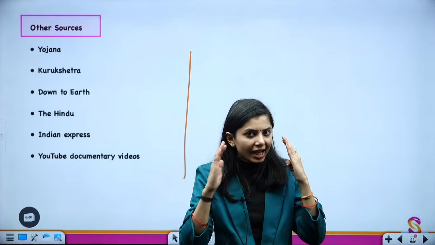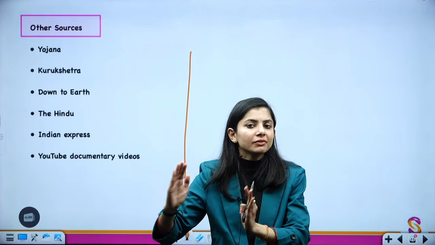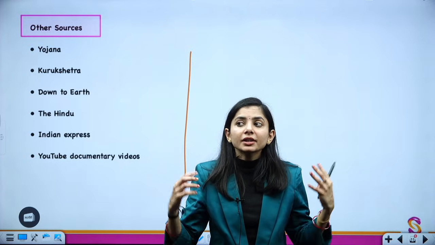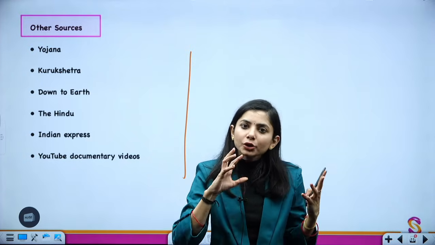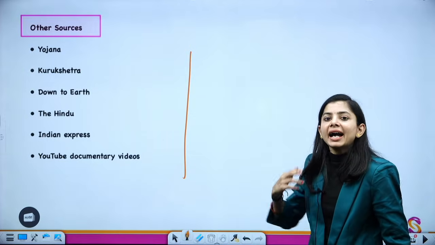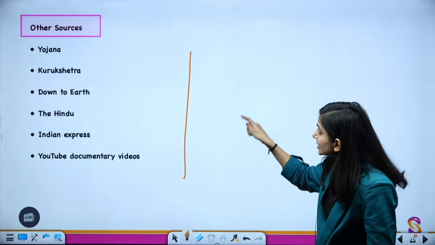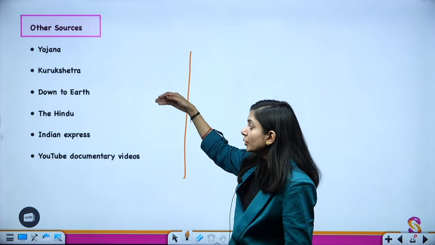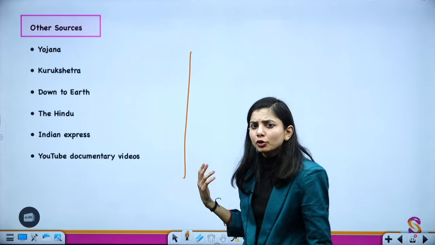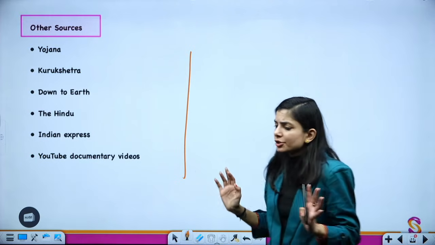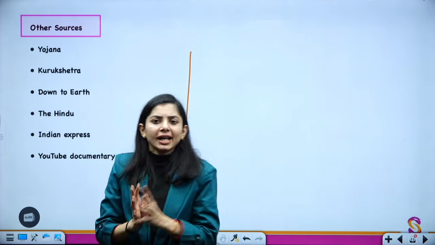If you are conversant with what is happening in and around, you can directly use it and add value. For that, these are the sources: Yojana, Kurukshetra, Down to Earth, The Hindu, Indian Express, and YouTube documentary videos. So these should be your sources for the anthropology optional.